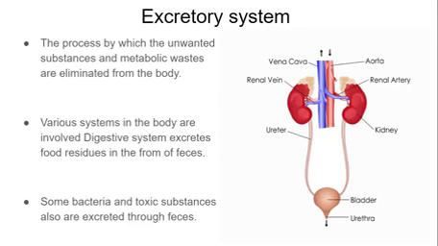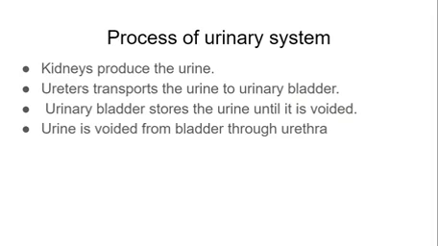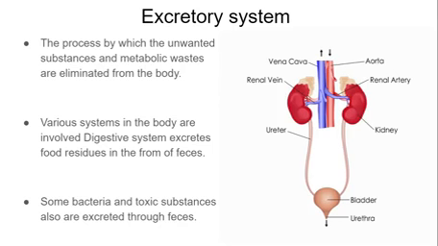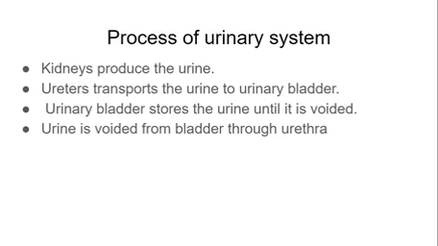Excretory system. Observe the picture properly. What is the excretory system? The process by which the unwanted substances and metabolic wastes are eliminated from the body. Various systems in the body are involved. Digestive system excretes food residues in the form of feces. Some bacteria and toxic substances are also excreted through feces. Process of urinary system.